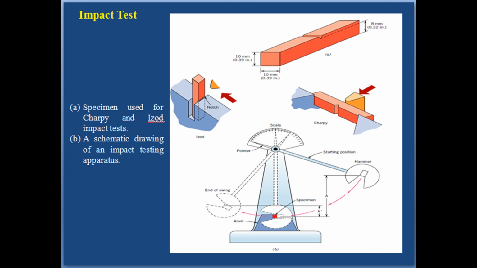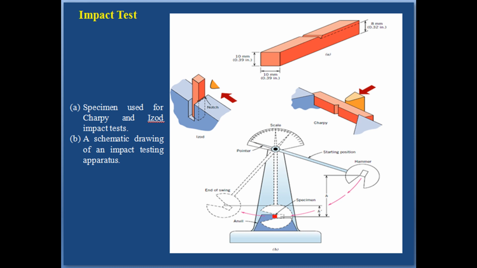The primary difference between the Charpy and Izod techniques lies in the manner of specimen support, as illustrated in figure B. Furthermore, these are termed impact tests in light of the manner of load application. Variables including specimen size and shape as well as notch configuration and depth influence the test results.